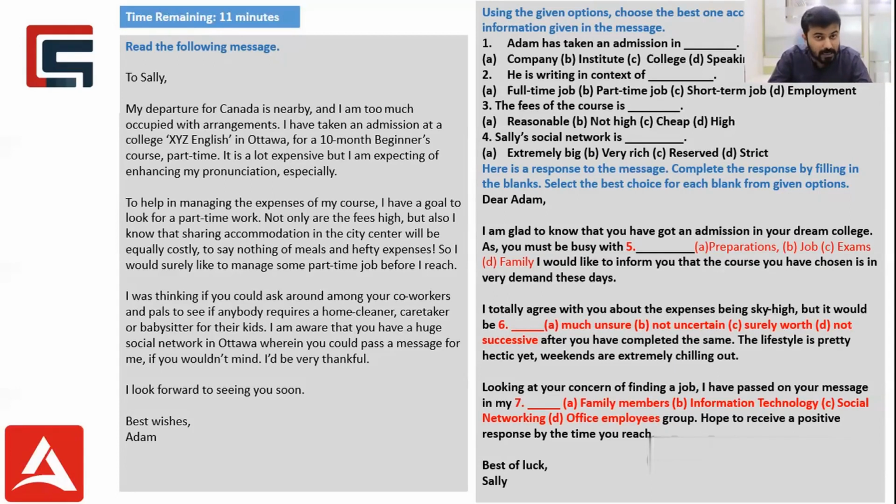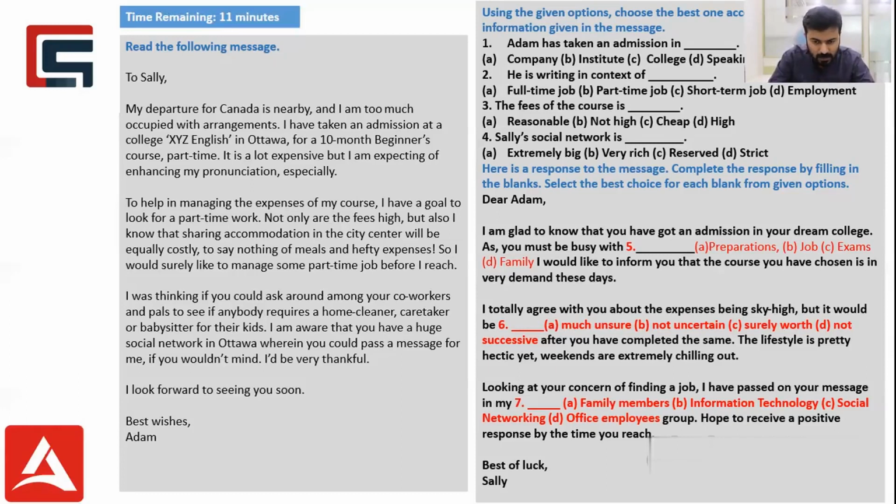Then the second paragraph says, I totally agree with you about the expenses being sky high, but it would be dash. So I need to again complete the sentence by looking at the options, and I also need to tally the same with the information, which must always correlate. Then I'll continue reading.